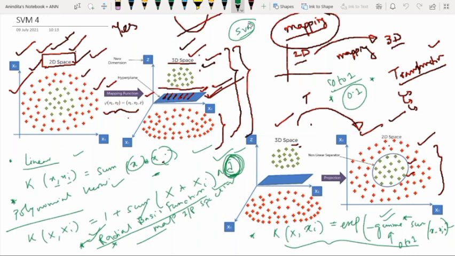Ma'am, while replication of DNA, we can use these vector points, means the support vector machine will help us to comply with the DNA replication of animals.